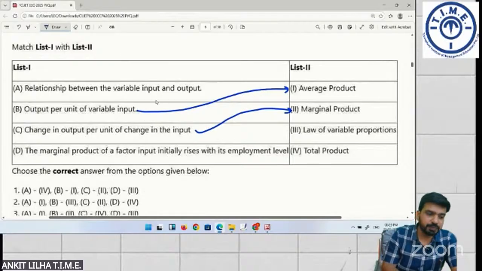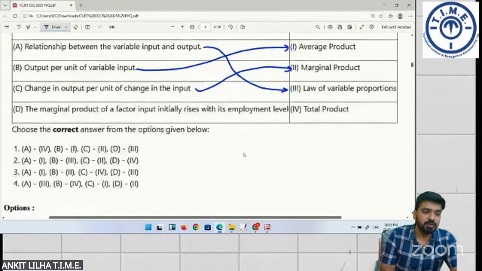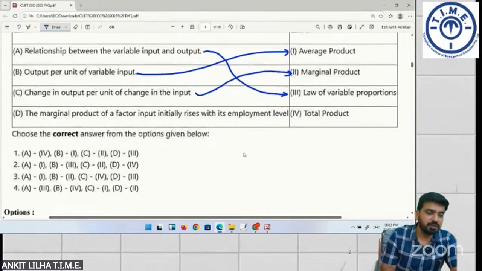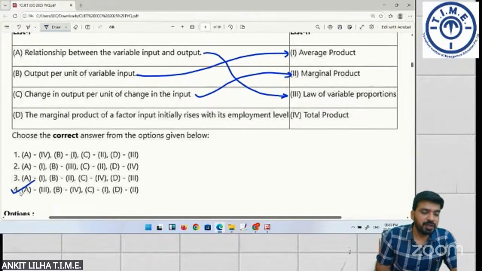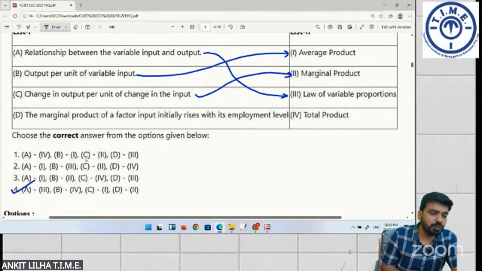Next, relationship between input and output. What is the relation between variable input and output? It is called as law of variable proportions. So now let us see what are the options given. A ka 3 is only option number 4.